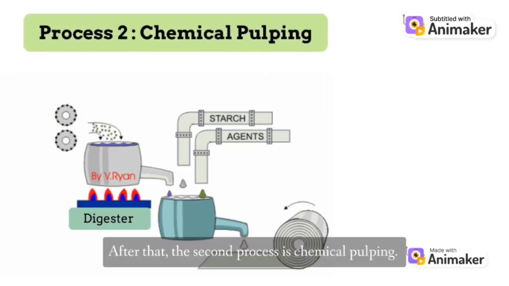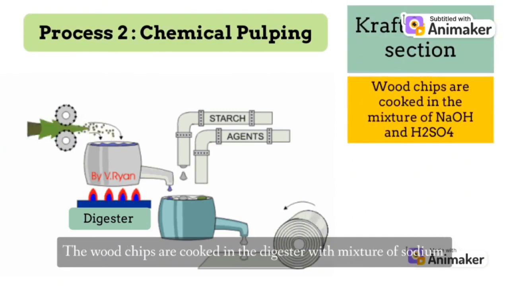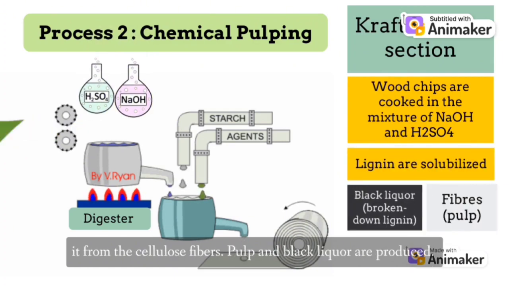After that, the second process is chemical pulping. Wood chips will undergo chemical pulping called kraft pulping. The wood chips are cooked in the digester with mixture of sodium hydroxide and sulfuric acid to solubilize lignin and separate it from the cellulose fibers. Pulp and black liquor are produced.